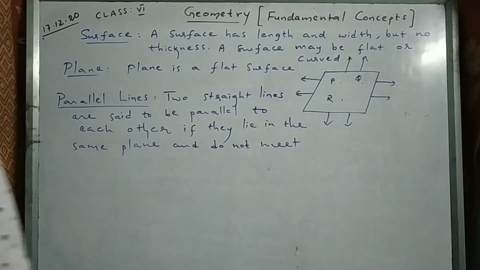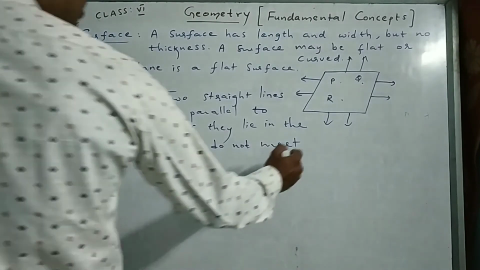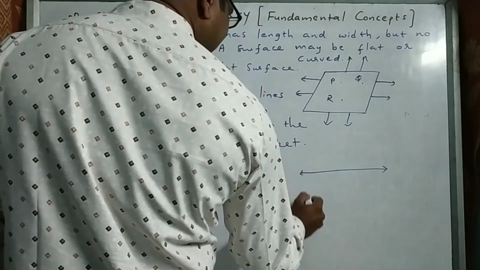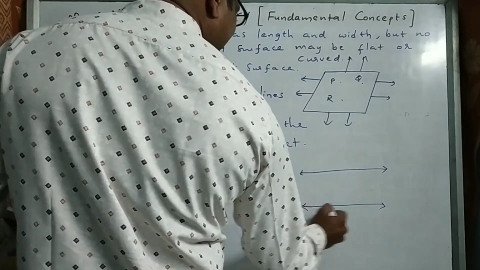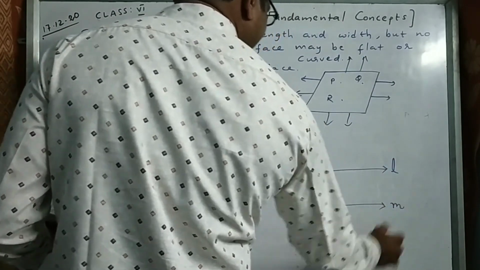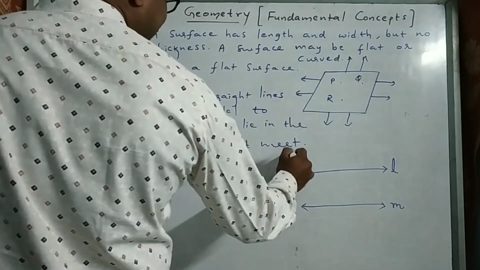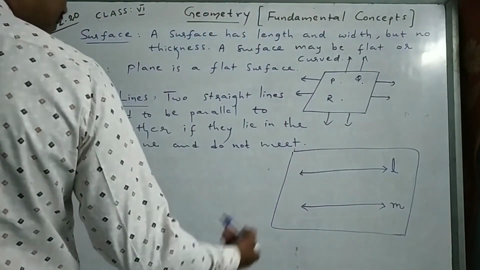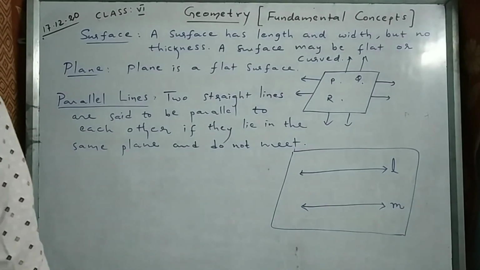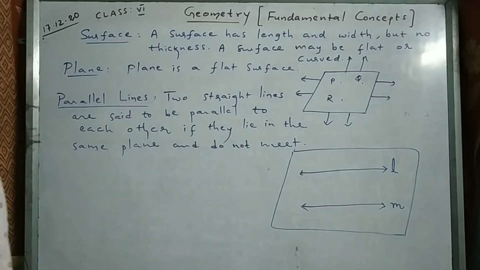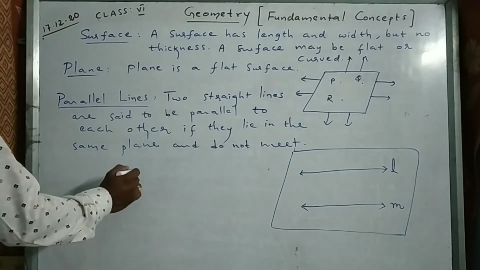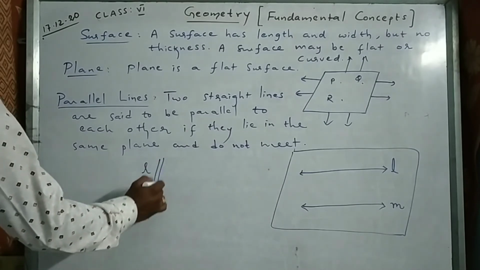Two straight lines are said to be parallel to each other if they lie in the same plane and do not meet. For example, look here. These two lines, they will never meet. For example, L and M. They lie in the same plane like this, and they will never meet at one point. That is called parallel lines. They will never meet. Okay? Line L is parallel to M, you can write it like this.